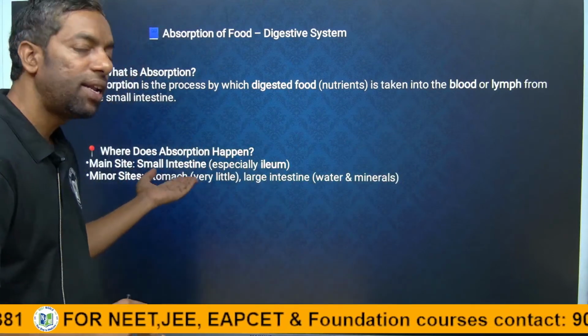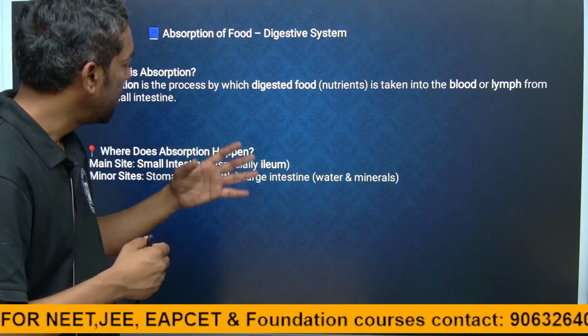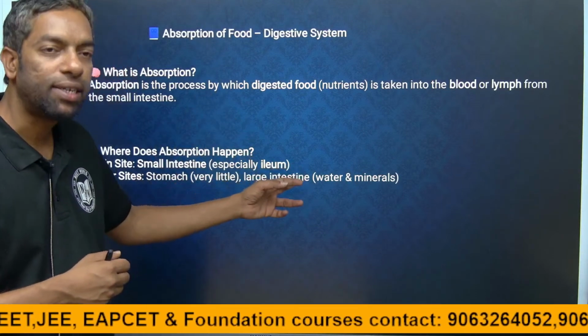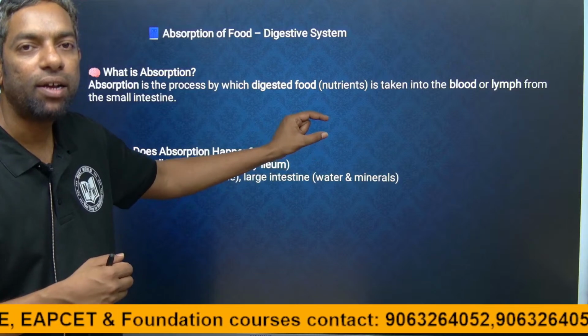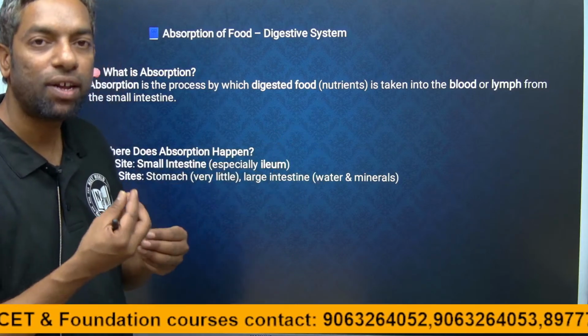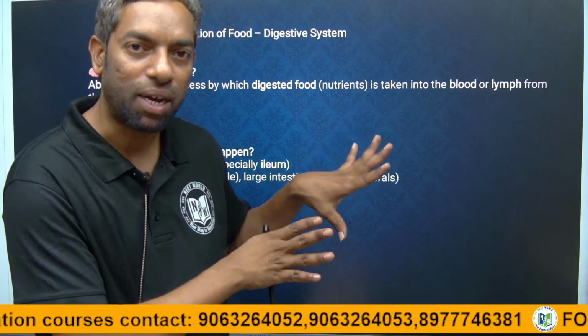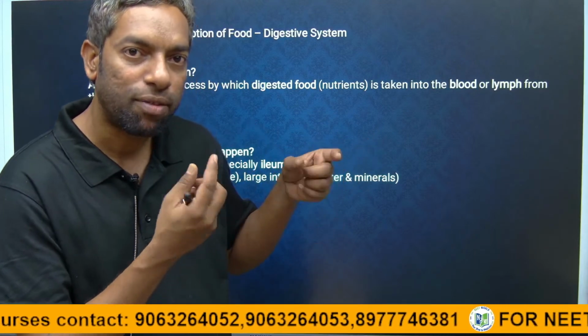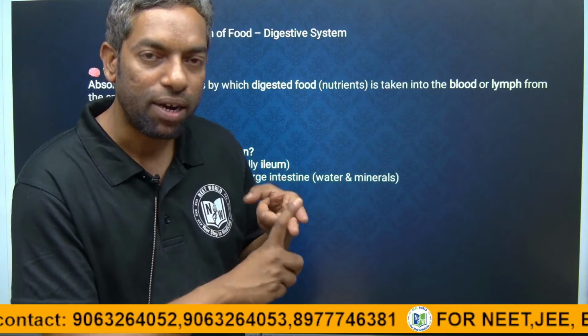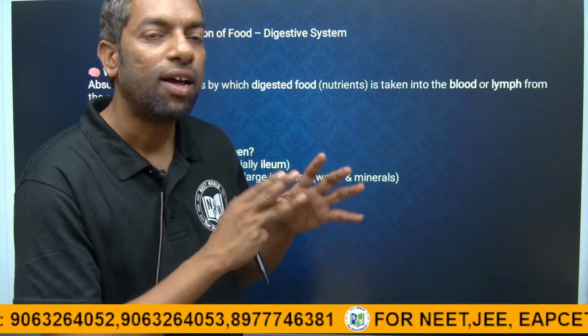After the complete digestion of food in the small intestine, the remaining water and certain minerals are absorbed in the large intestine.